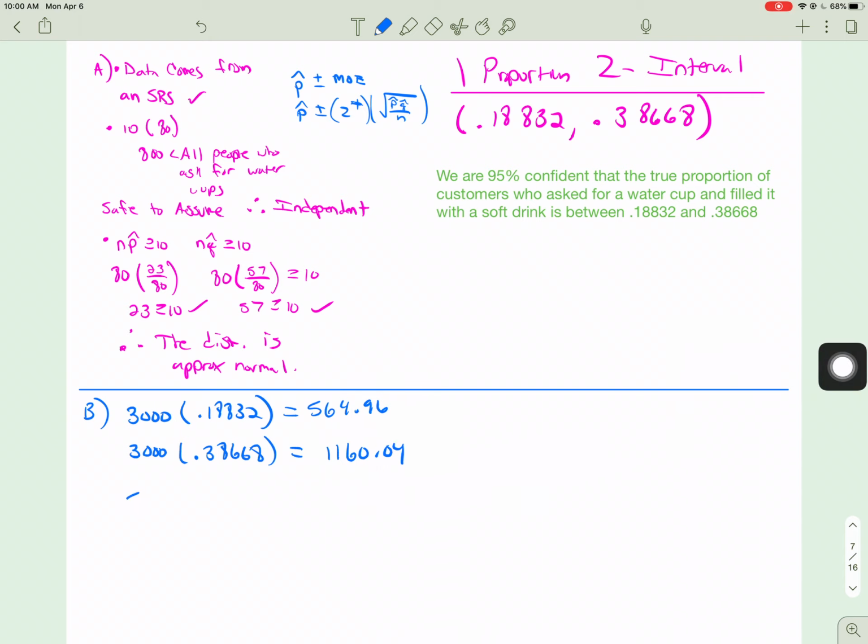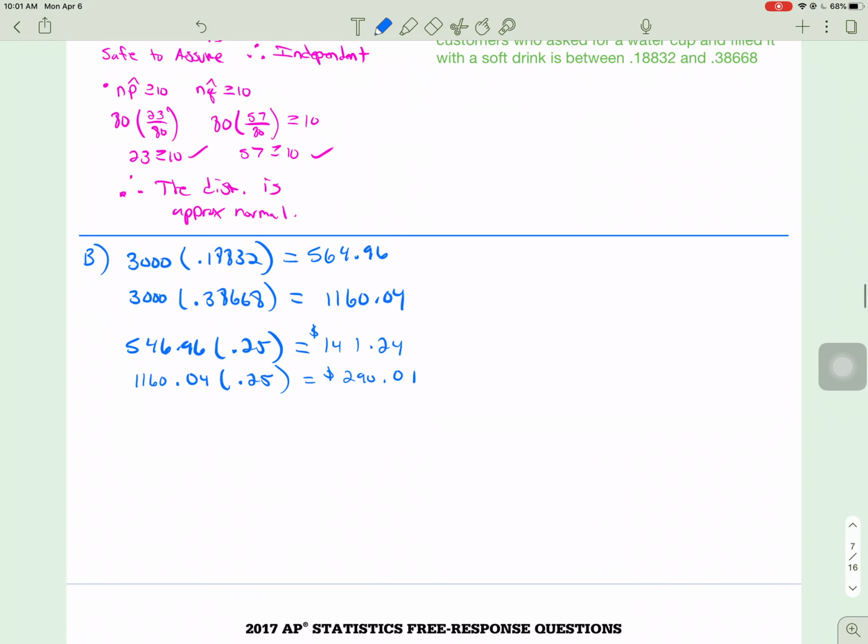So now, if we take that number and multiply it by the 25 cents, and we take the higher number and multiply that by 25 cents, we'll find out the range. So that's going to tell us it's going to cost anywhere from, if only 564.96 people, it would cost the company about $141.24. And if the higher end of the spectrum, 1160.04, that's going to cost the company $290. And I think I got 1 cent when I did it earlier.